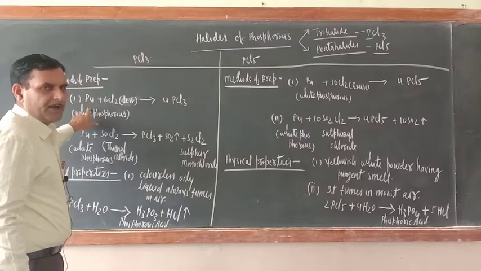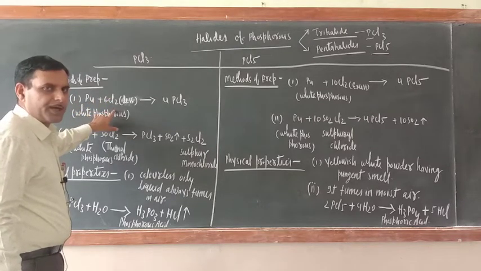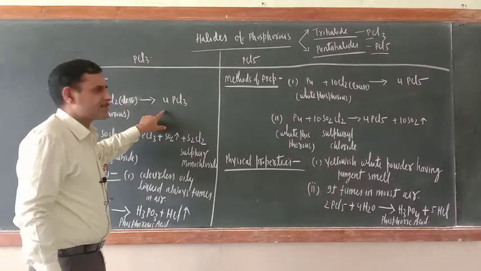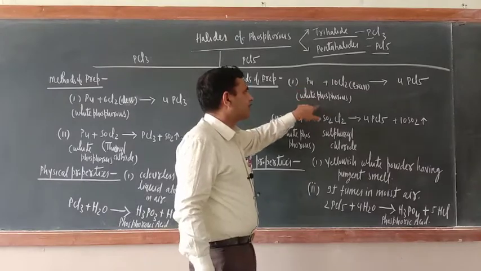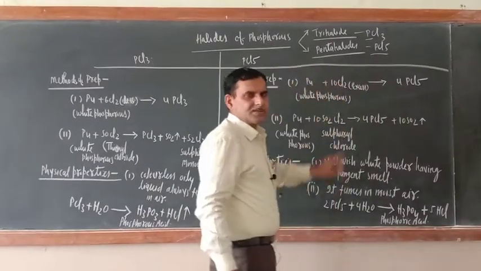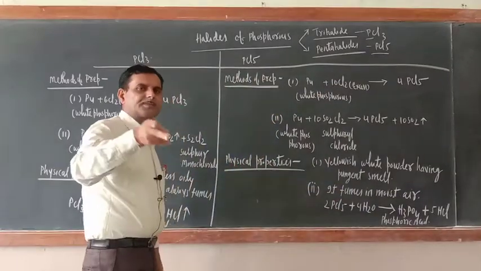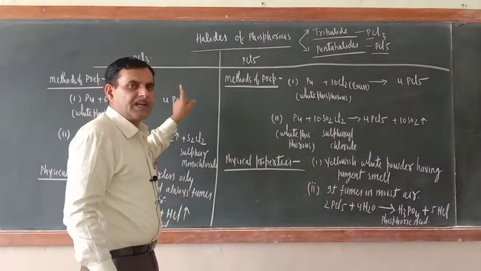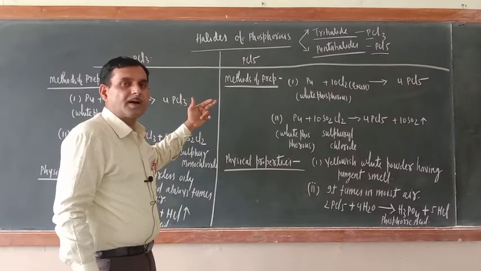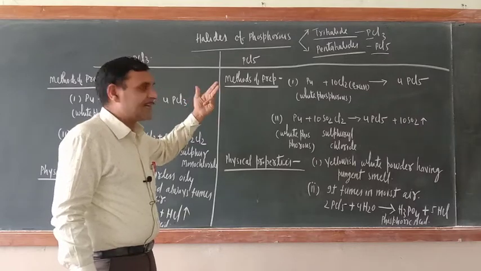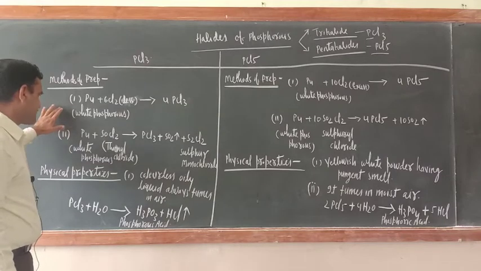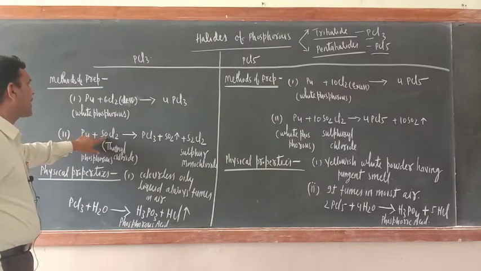Try to understand. When white phosphorus reacts with chlorine in limited supply, less amount, then PCl3 is formed. In the same way, when white phosphorus reacts with excess of chlorine, then PCl5 is formed. So the reaction of phosphorus with limited supply of chlorine will yield PCl3. Reaction of phosphorus with excess supply of chlorine will yield PCl5. Now the next method of preparation is the reaction of white phosphorus with thionyl chloride.